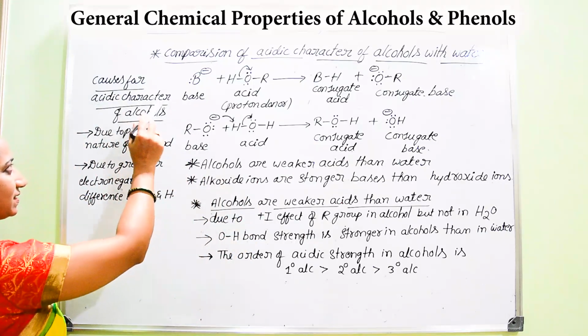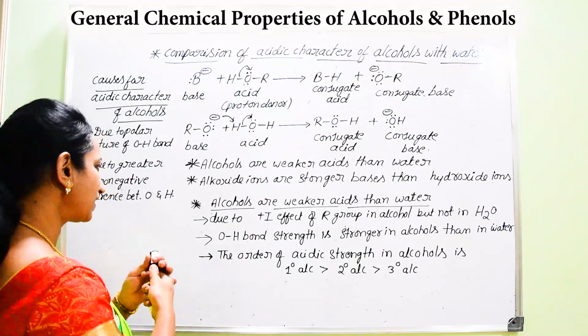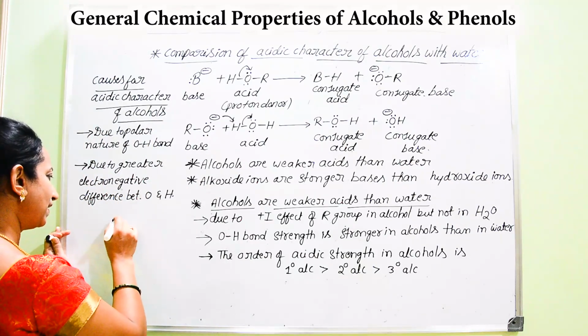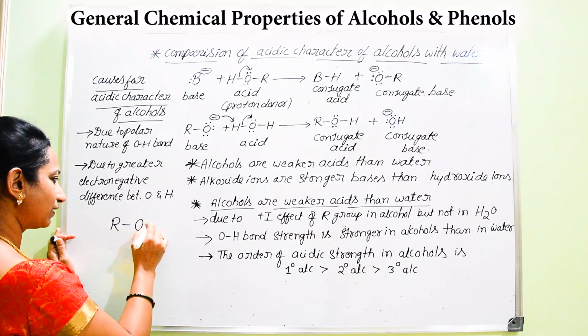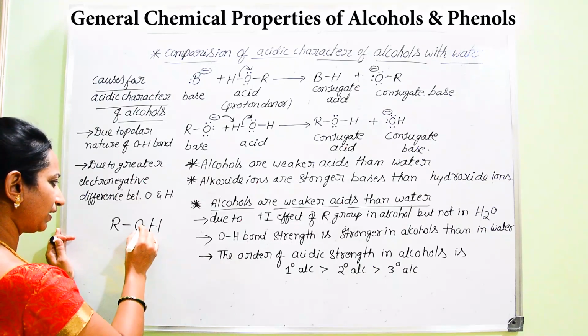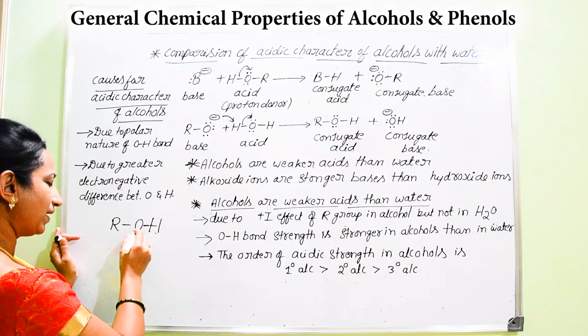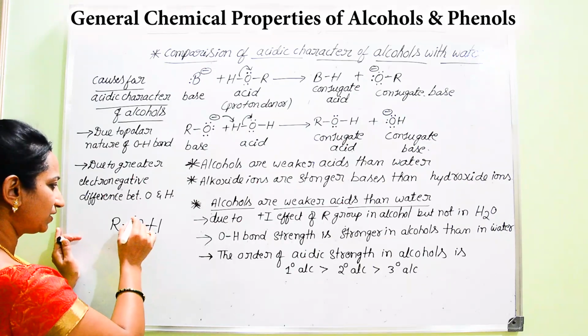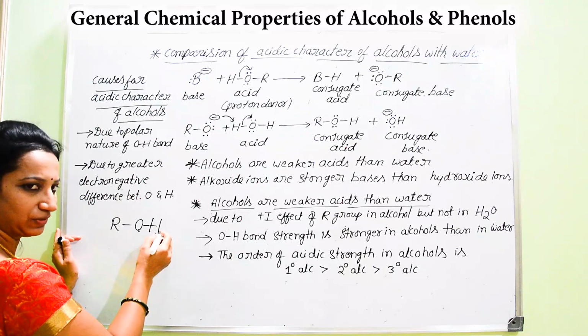What are the causes of the acidic character of alcohols? How is this alcohol going to act as acidic in nature? Very first we can consider the general formula for alcohol, ROH. Here you can look at the bond between oxygen and hydrogen. Among oxygen and hydrogen, oxygen is more electronegative and hydrogen is much less electronegative.